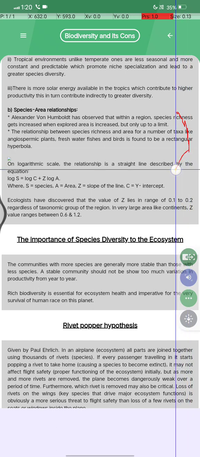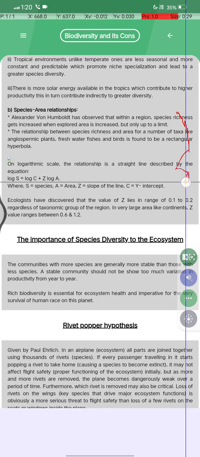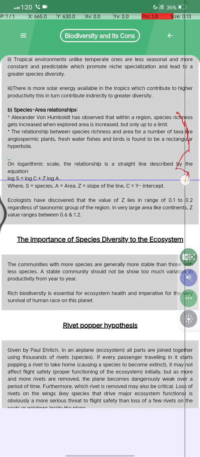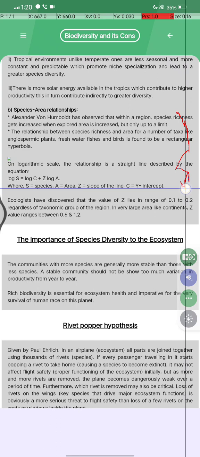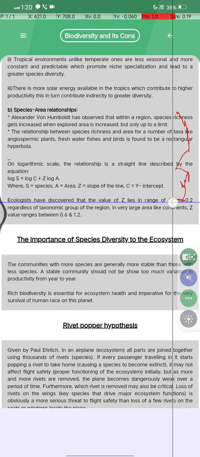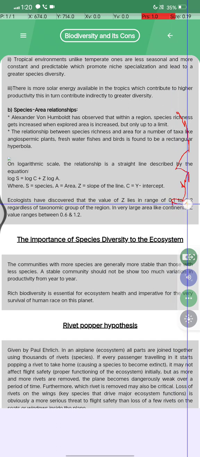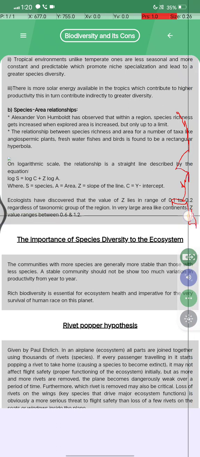On a logarithmic scale, the relationship is a straight line described by the equation log S = log C + Z log A, where S is species richness, A is area, Z is the slope of the line, and C is the y-intercept. Ecologists have discovered that the value of Z lies in the range of 0.1 to 0.2 regardless of the taxonomic group or the region, and in very large areas like continents, the value of Z ranges between 0.6 and 1.2.